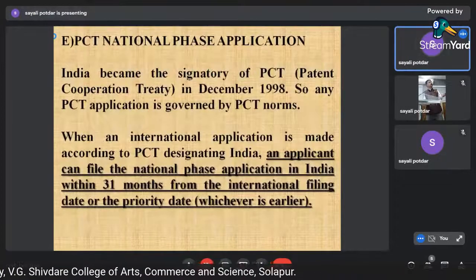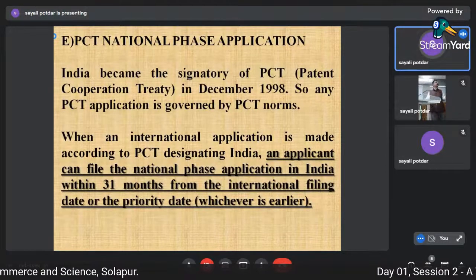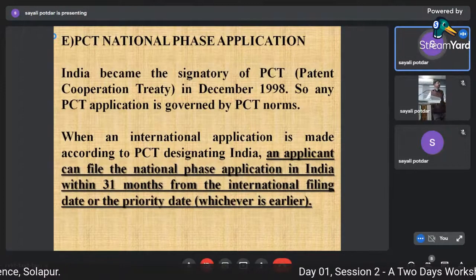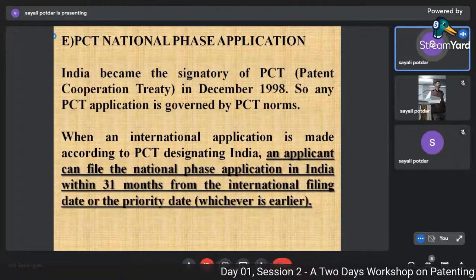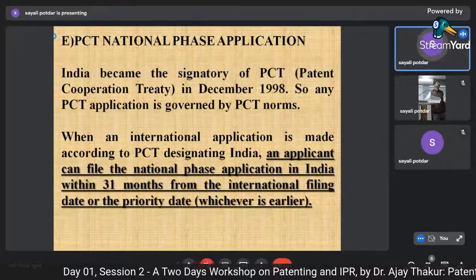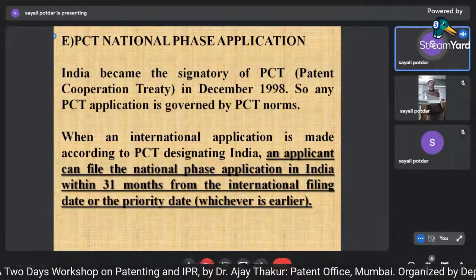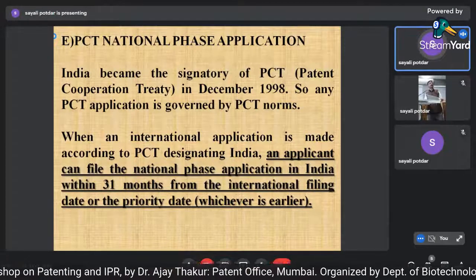India became a signatory of PCT in 1998. So any PCT application is governed by PCT norms. When an international application is made according to PCT designating India, an applicant can file the national phase application in India within 31 months from the international filing date or the priority date, whichever is earlier.